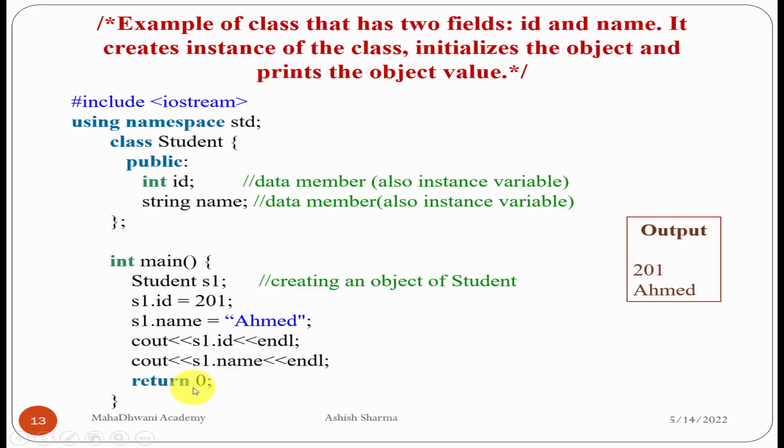Return 0 will return the value 0 to the compiler, to the operating system, because here we are using return type integer, so it will return an integer type value. Then close the main body. Here we can see the output. Whatever value we initialized, the same value we use as the output. So we receive the value in the output, 201 and M.